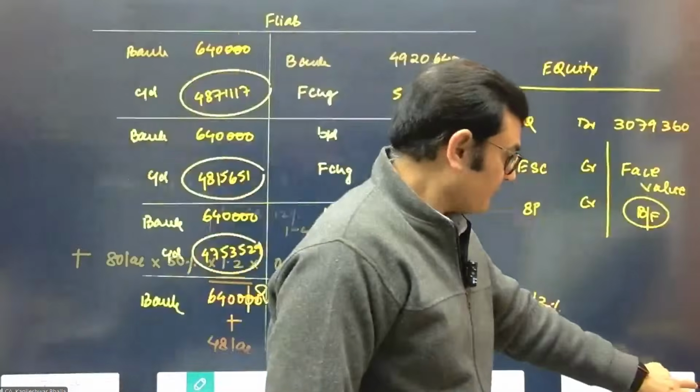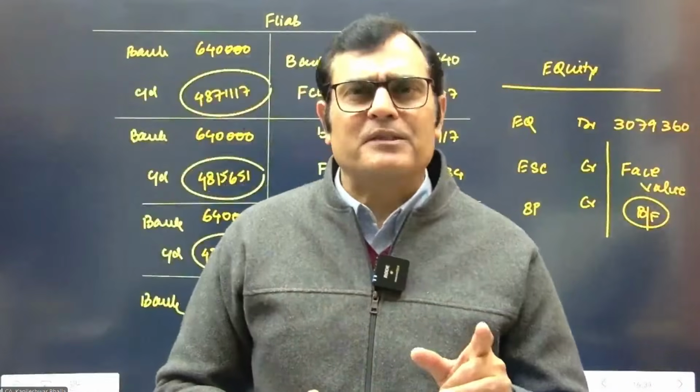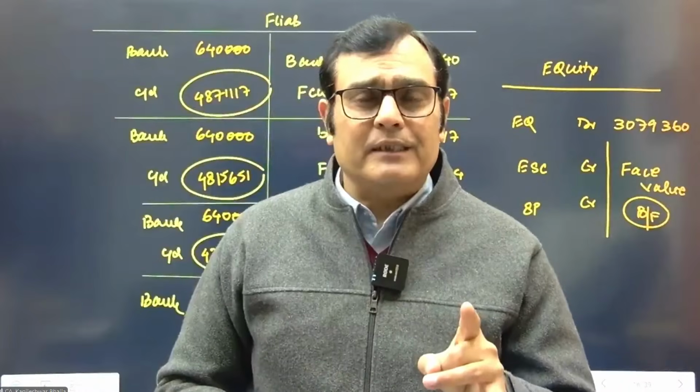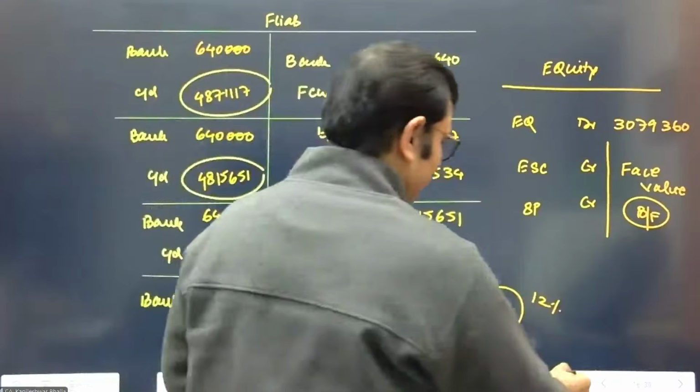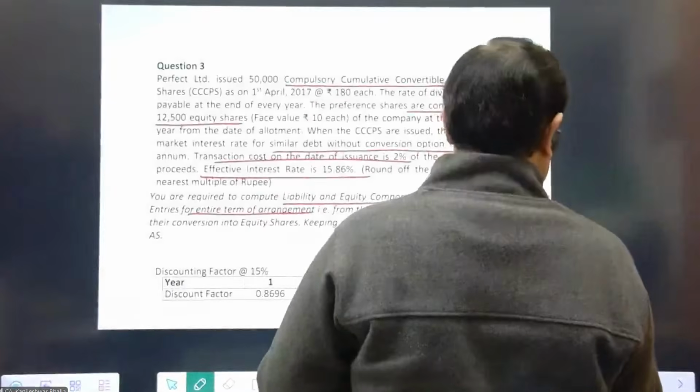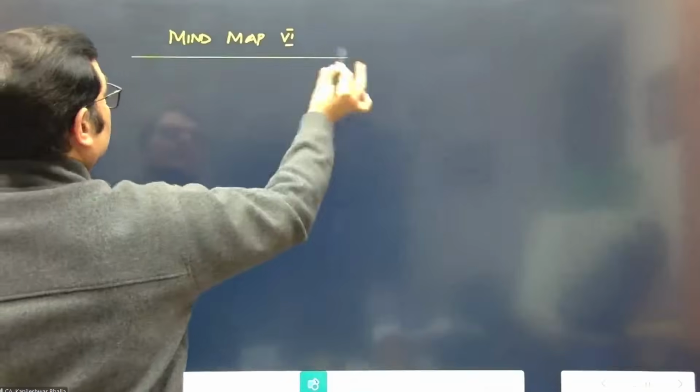You're welcome. Okay, now let's make a mind map. Since you were asking, this becomes mind map number 6, right? Where we're looking at the equity component status for CFI. Mind map 6, correct? I think so. Yes, sir. Yes, great. So let me just add a mind map 6 out here. And this mind map is going to give us the status of the equity component in the CFI.